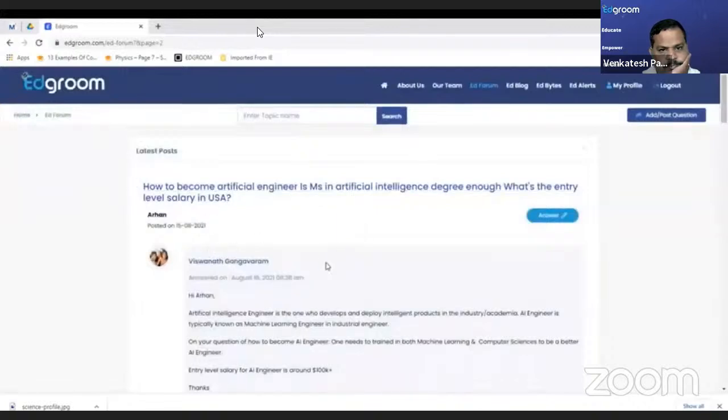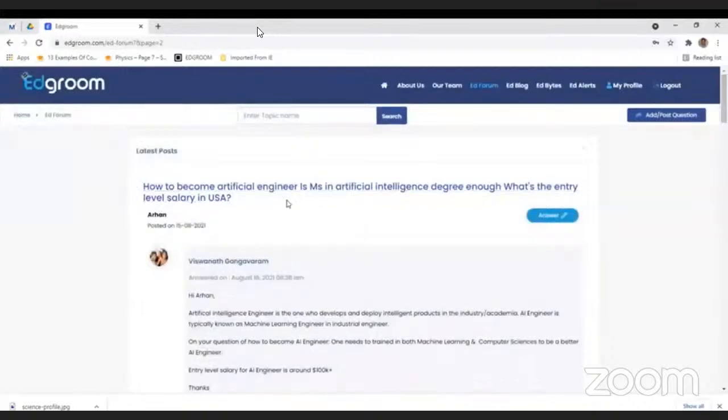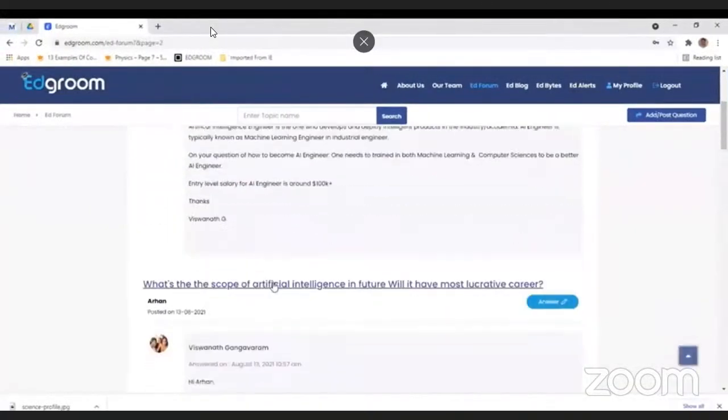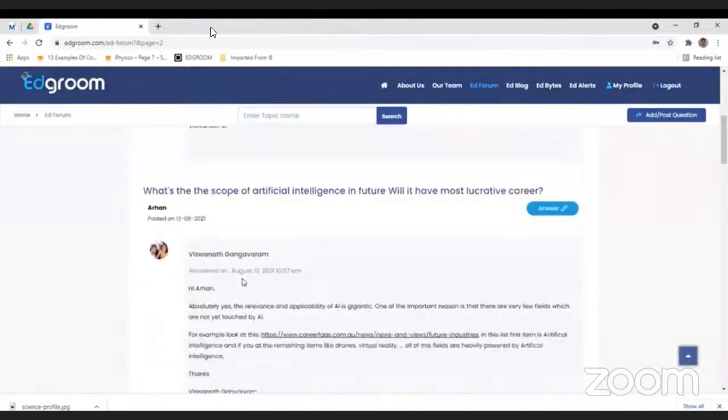So you can see, how to become an artificial intelligence engineer, or is an MS in artificial intelligence degree enough? What is the entry-level salary? Like this, questions will be answered by people who are experts in their fields. So please share your question in this EdForum. Definitely questions will be answered very soon. Thank you.